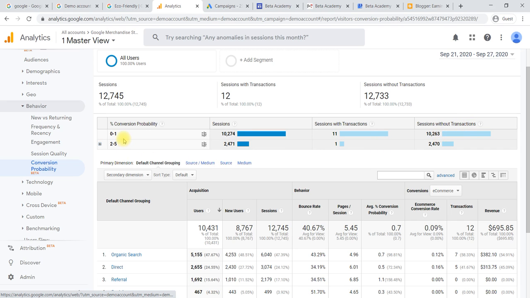If the probability percentage is 2% and above, how many sessions are there and how many transactions happened. This data will help you check the audience behavior, in the sense your customer behavior towards your content, web page content.